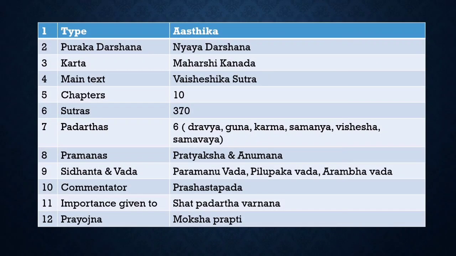Let us quickly look at the summary of this darshana. So it is a type of Astika darshana, and Puraka darshana is the Nyaya darshana. The Karta here is Maharishi Kanada. The main text they use is Vaisheshika Sutra. Number of chapters are 10. Then Sutras is 370. And Padarthas, there are 6 Padarthas: Dravya, Guna, Karma, Samanya, Vishesha, Samavaya.